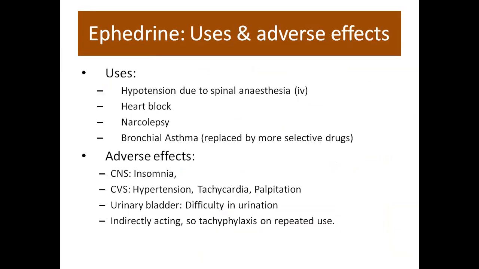Ephedrine, uses and adverse effects. Uses are hypertension due to spinal anesthesia, heart block, narcolepsy, and it can be given in bronchial asthma. Now, due to some adverse effects, it is replaced by more selective drugs. Adverse effects are, on the CNS, insomnia; on the CVS, hypertension, tachycardia, and palpitation; on the urinary bladder, difficulty in urination. Being indirectly acting, tachyphylaxis occurs with repeated use.